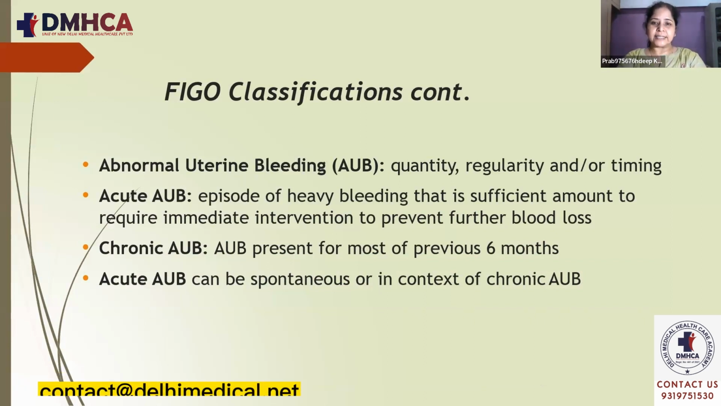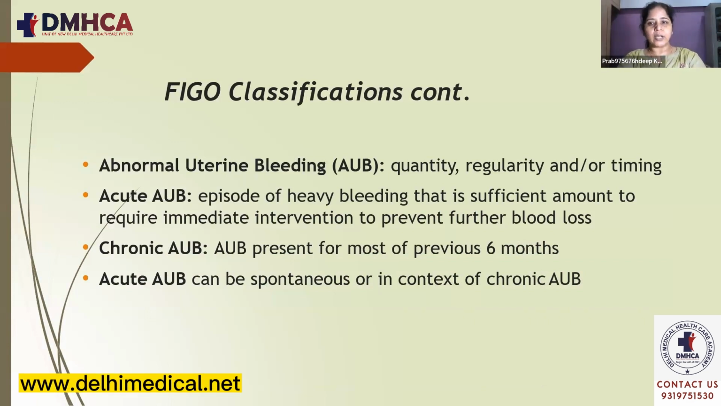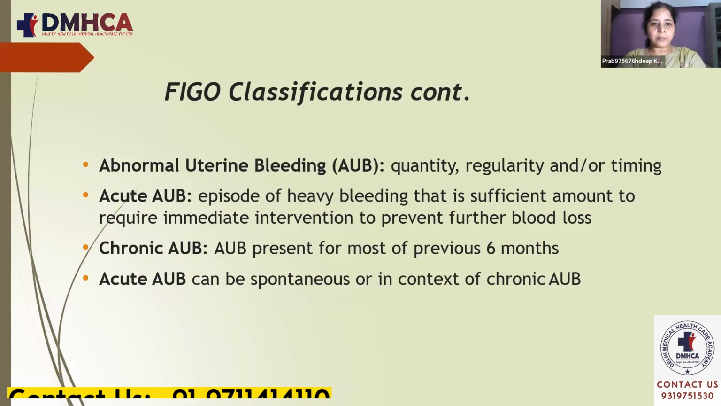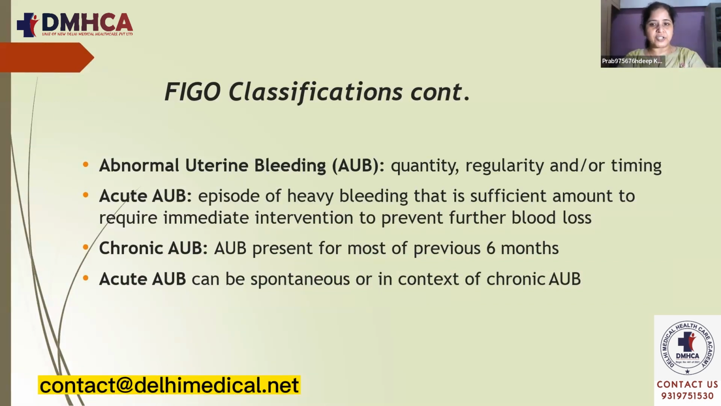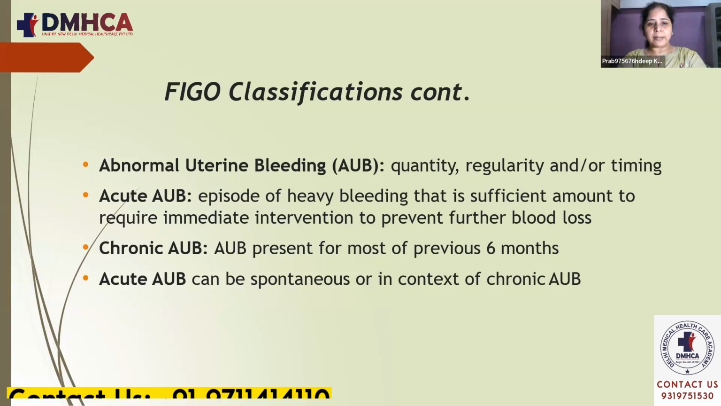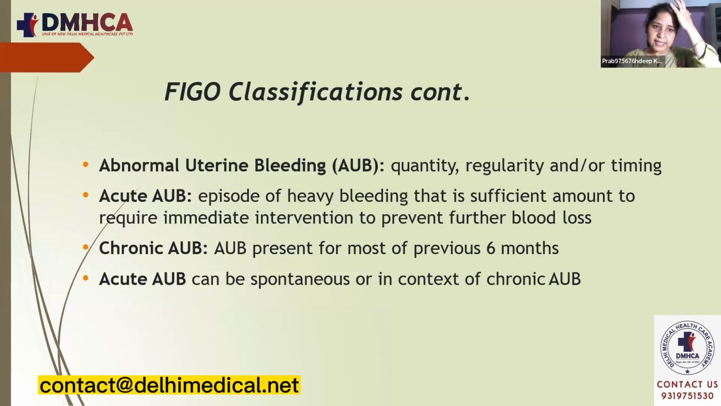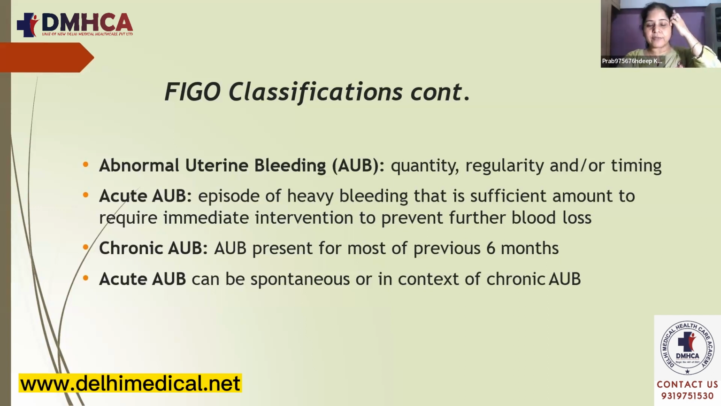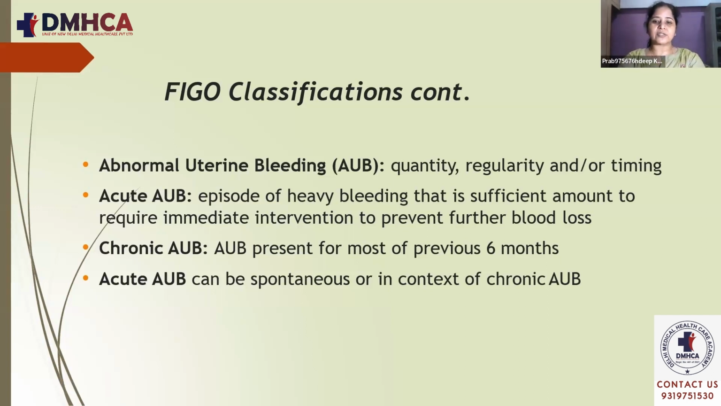That is, whether it is less or more in amount, whether it occurs regularly or irregularly, and whether it occurs for a long or short duration. Acute abnormal uterine bleeding is an episode of heavy bleeding in such an amount that it requires immediate intervention to prevent further blood loss. Chronic abnormal uterine bleeding is when it has been present for most of the previous 6 months. And the acute one can be spontaneous or occur in the context of chronic abnormal uterine bleeding.